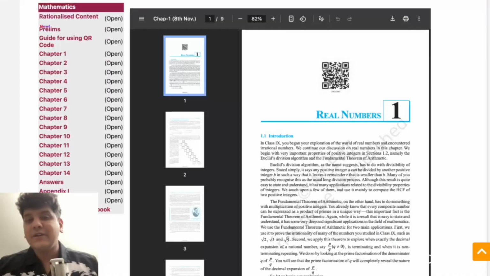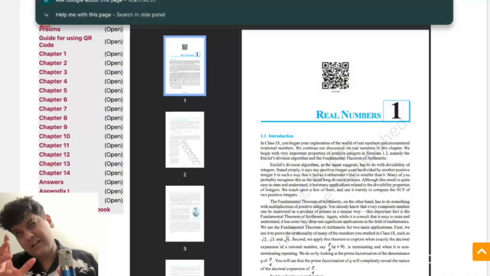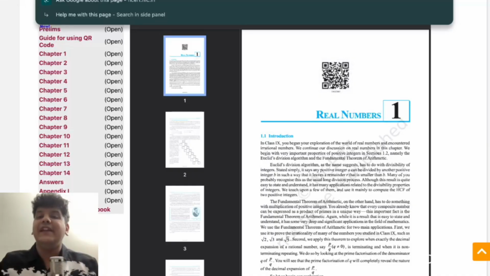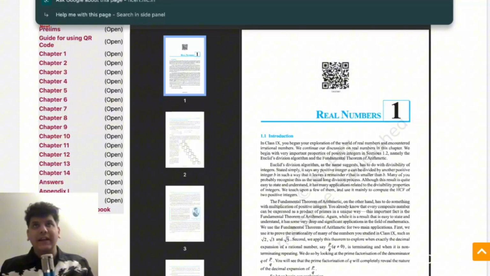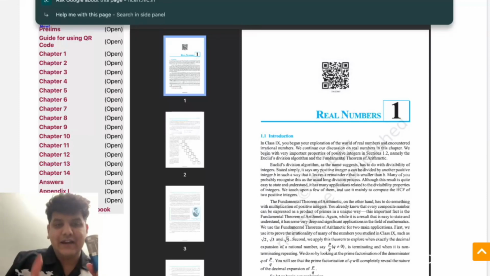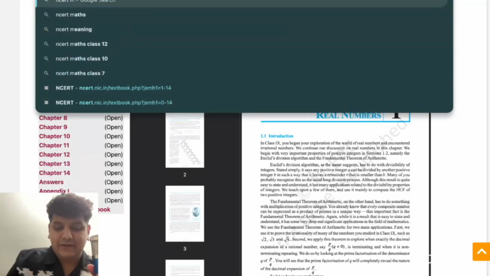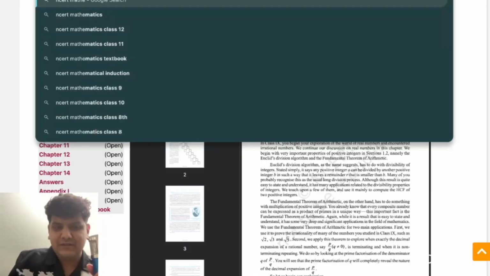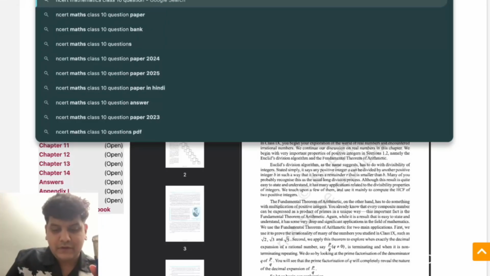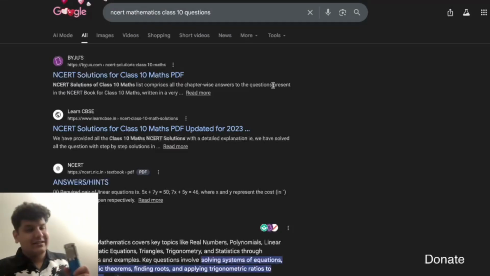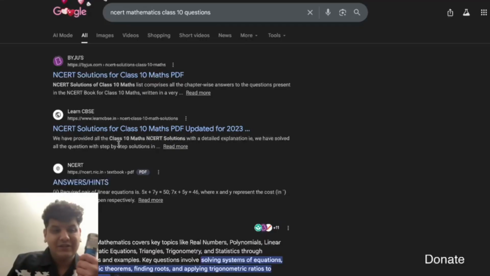And to be honest, math in 10th, 11th, 12th of India is way tougher than American, because I have taught American students also. I really think these books are very big for us, very challenging. So let's do NCERT Mathematics class 10th questions. Let's find out some questions. Let's try to test it out right away.